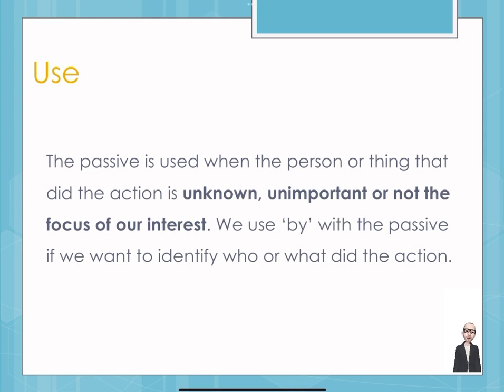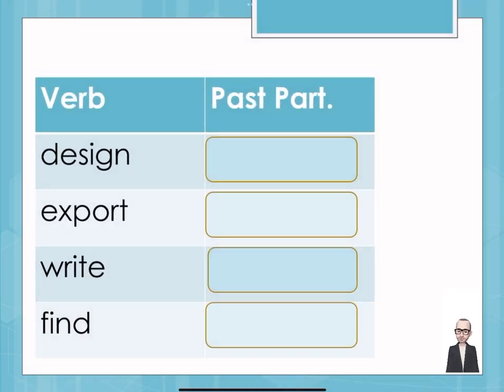Right. I mentioned this third form or past participle of the verbs. I just want to show you a couple of examples there. Really, we are only looking at 4 verbs I picked up here. If you just Google list of irregular verbs or past participle, you will find loads and loads of pages.